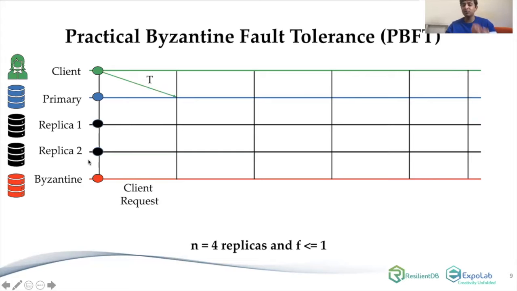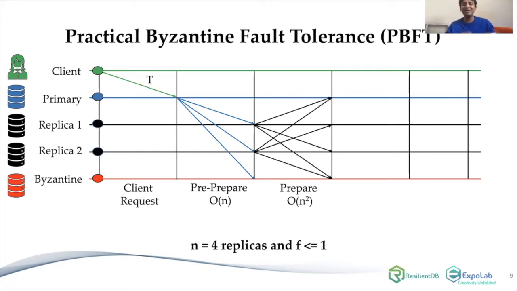Of those 4 replicas, one of them is the primary, and then we have a client who will be sending a transaction to the primary. Now let's assume a client sends a transaction to the primary, and what the primary will do is add a sequence number to that transaction, and send it as a pre-prepare message to all the replicas. Now, when a replica gets a pre-prepare message from the primary, what will it do? It will say, okay, I will support the transaction which has been sent by the primary, and it does that by sending a prepare message.